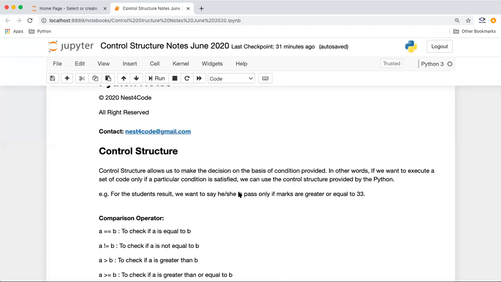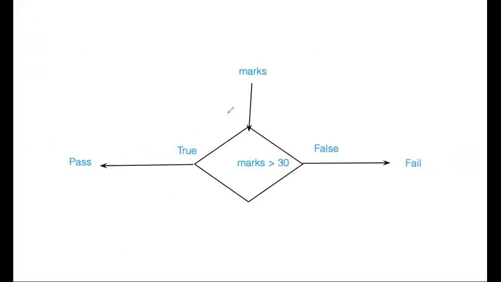All these are called flow structures. Normally we use these diagrams to represent control structures. This is called a condition box, and normally we put pass and fail also in boxes. This will be an output for this condition, and this will be an input for this condition. So this will be your input to your system, and we can represent input something like this.